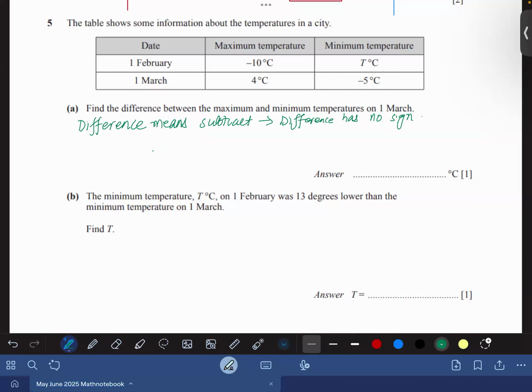The difference between the maximum and minimum. So maximum minus minimum temperature. So you can see that the maximum temperature on 1st of March is 4 degrees. Agree? Minus, because it is difference, and the minimum temperature is -5. So minus minus is plus. So 4 plus 5 is 9 degrees is the difference between the maximum and the minimum temperature on that particular day. Well done, Zaria. Your answer was right.